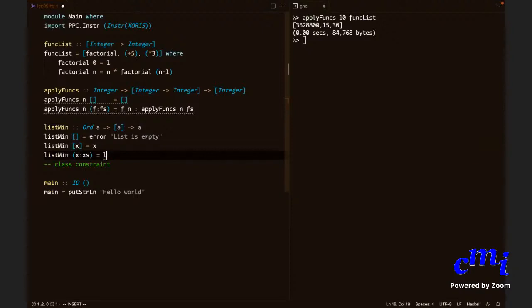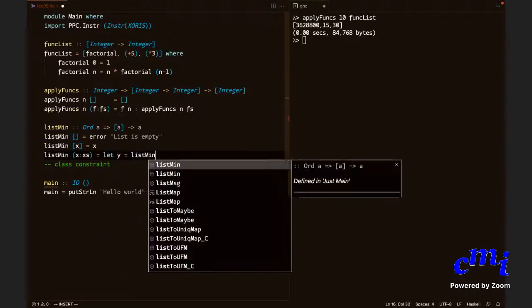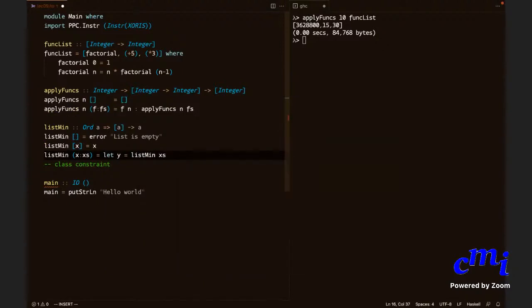Yes, so you should say let Y equal list min of Xs. First find list min of Xs. If X is less than or equal to Y, then X, else Y. But the point is, what are you saying? List min of Xs will return an element of type A. I have an element of type A, which is X. What am I doing between X and Y? I'm comparing them. I'm checking whether X is less than or equal to Y.